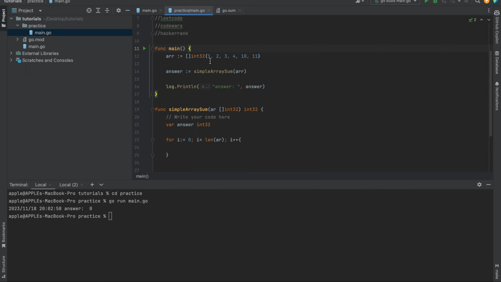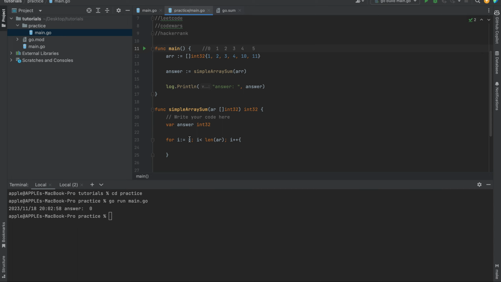You're not going to start from 1, 2, 3, 4, 5. You're going to start from index 0.